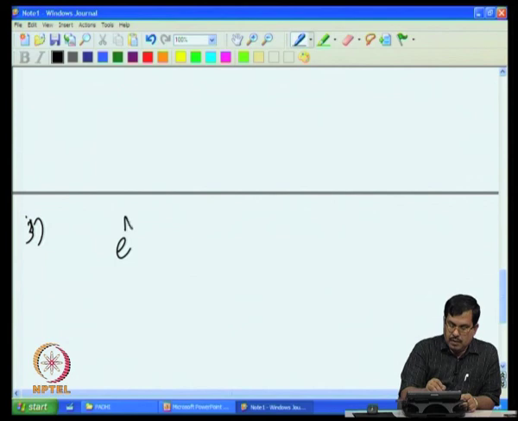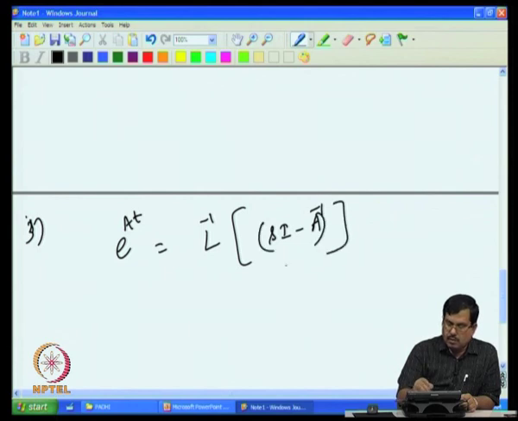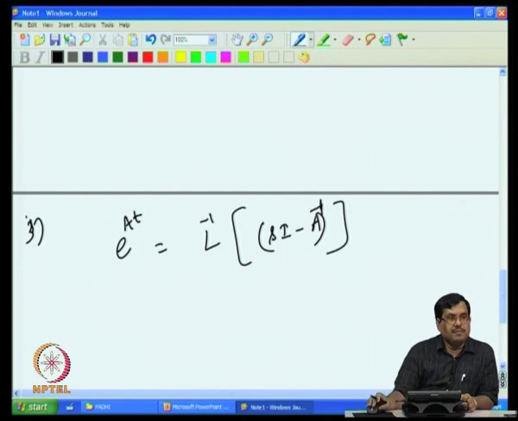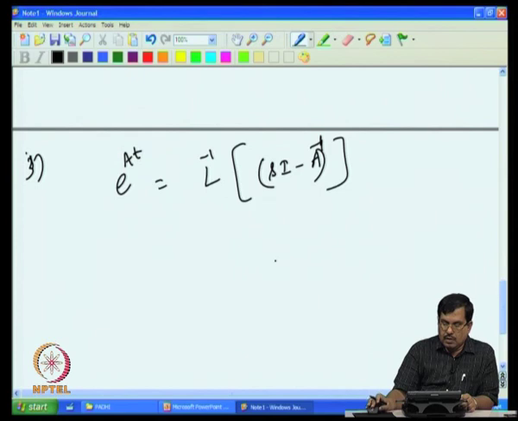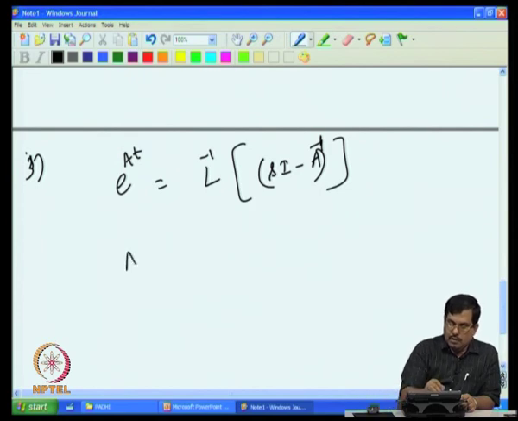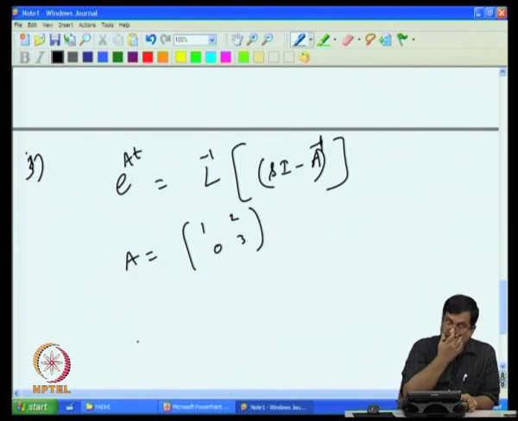e to the power A t is also the Laplace inverse of (sI minus A) inverse. We have derived that in the previous class. So, if you take a simple example, let us say A equal to 1, 2 and 0, 3, and you want e to the power A t. Remember, the series may or may not truncate if you just directly use it.